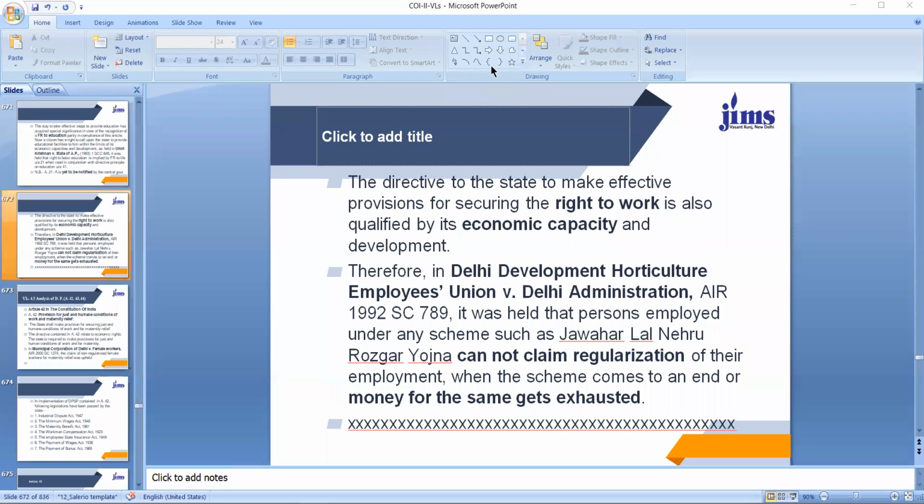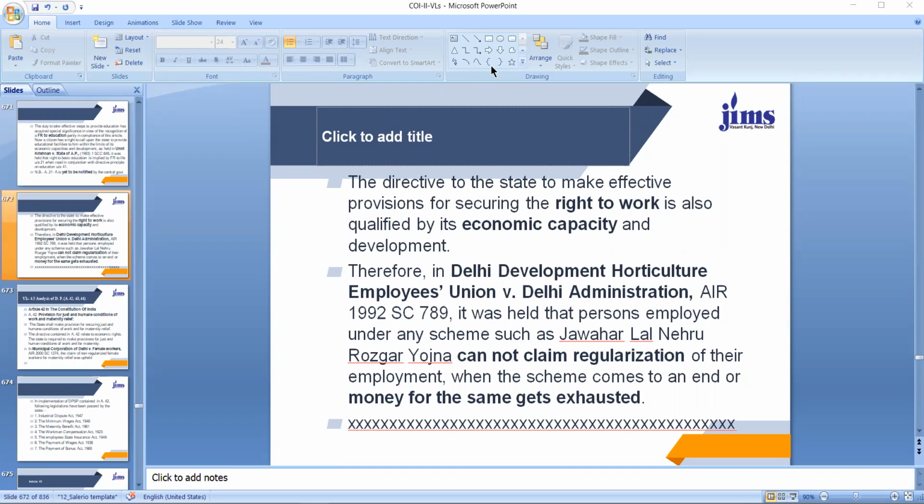There is another case decided by the Supreme Court, Delhi Development Horticulture Employees Union versus Delhi Administration, decided by Supreme Court in 1992. In this case, it was held that persons employed under any scheme such as Jawahar Rozgar Yojana cannot claim regularization of their employment when the scheme comes to an end or money for the same gets exhausted.